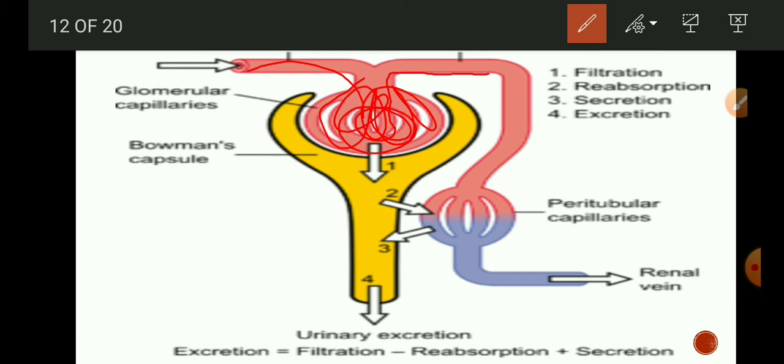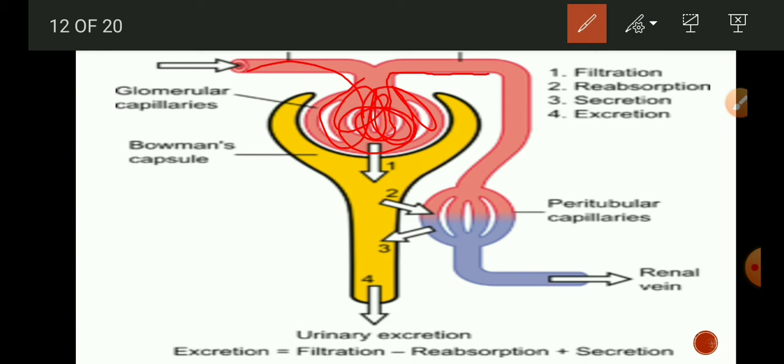Here the water, nitrogenous waste, glucose, amino acids and minerals get filtered out of the blood. Large molecules like proteins and blood cells cannot pass through the glomerulus and hence remain in the blood. So in this Bowman's capsule, except blood cells and protein molecules, all the other substances get filtered.